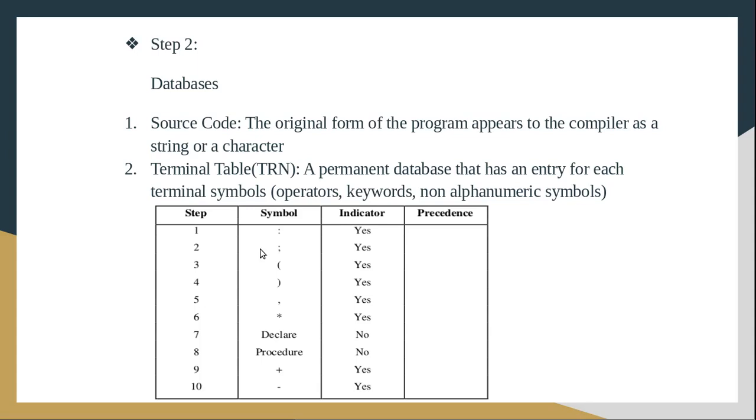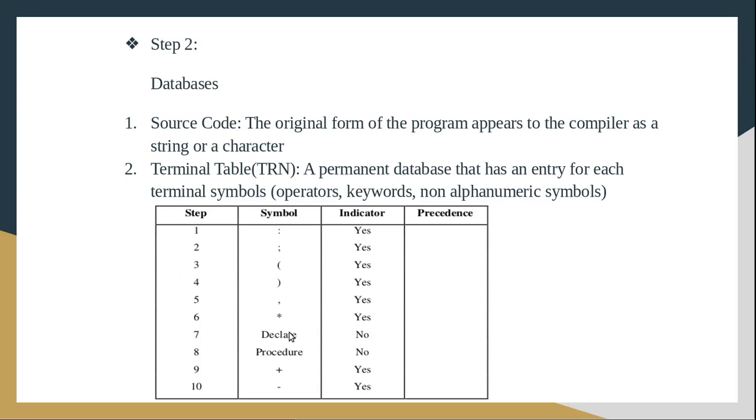Terminal table means what? This particular table is not created by the lexical analysis phase. It is a permanent database available in the system. So what is the content of this database? It is a predefined database. The database will contain an entry for each terminal symbol. Make a note, this particular table is not created by the lexical analysis phase. It is a permanent database.